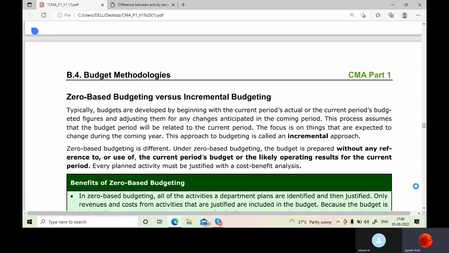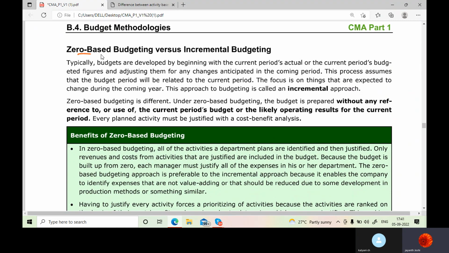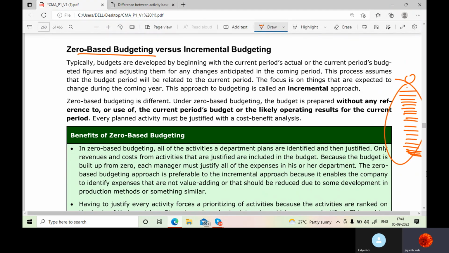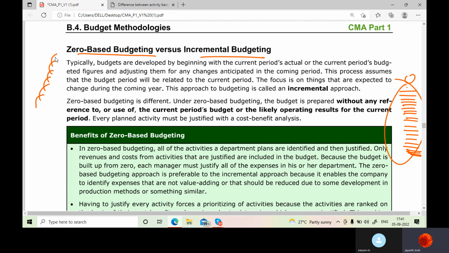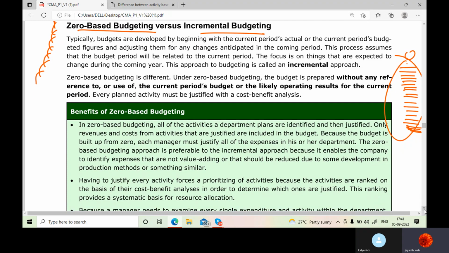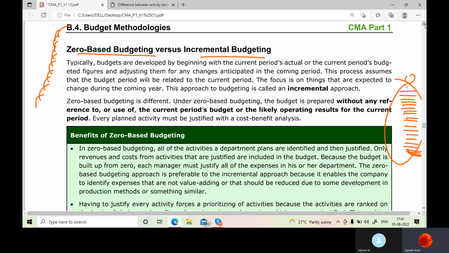Now, zero-based budgeting versus incremental budgeting. What is zero-based budgeting? You are starting from zero, from scratch. You are just starting from zero, adding up all the expenses, and making a budget. And incremental is nothing but you are going on increasing the cost. That is incremental budgeting. Okay, so we will read out this point.